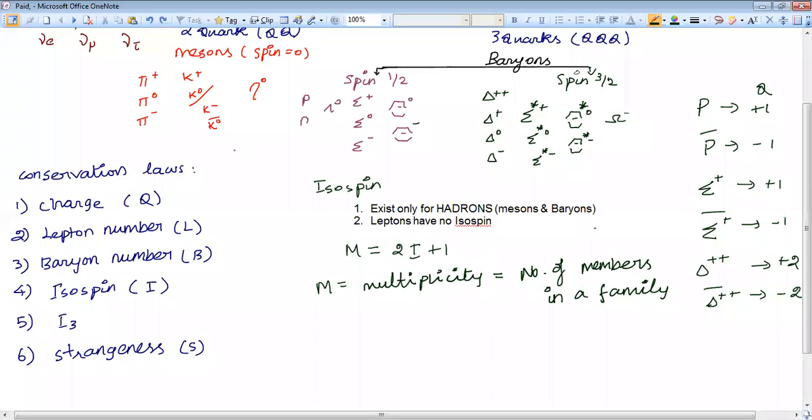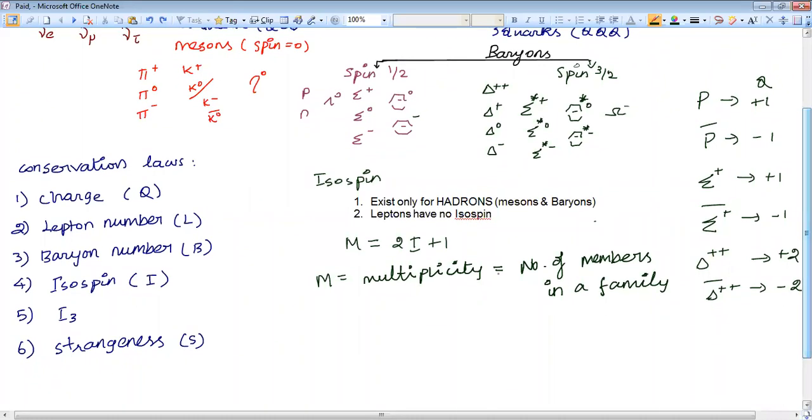Now I will tell you how to calculate multiplicity for proton and neutron. Of course, in the proton and neutron family, multiplicity is 2. Using that, how to find isospin. Multiplicity 2 equals 2I plus 1.